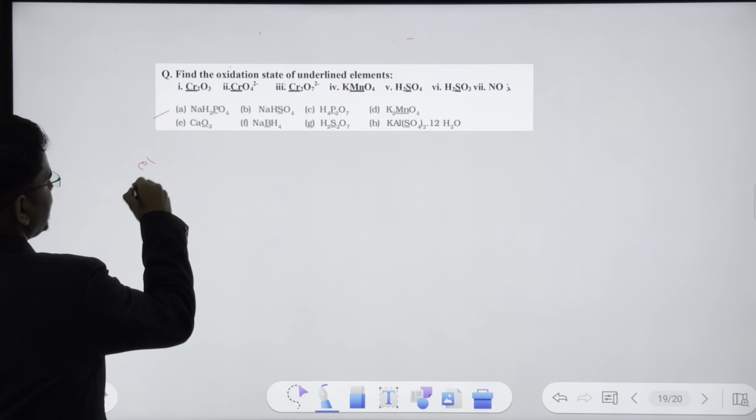Okay, plus 2 and plus 2, guys. H2O is a neutral compound which is outside, so it doesn't make any difference because it will cancel out anyways. Plus 12 times plus 2 and minus 2 is equal to the overall charge, that is 0.